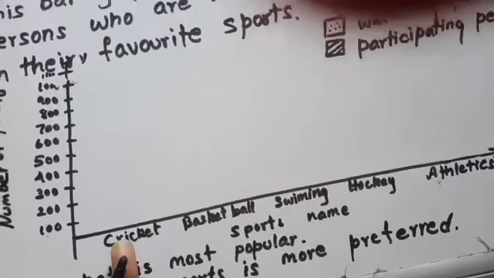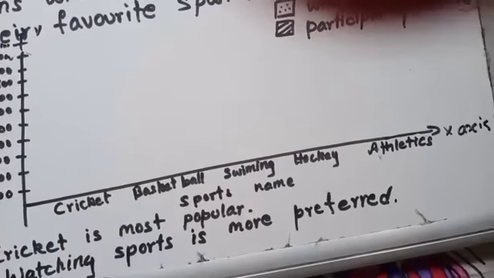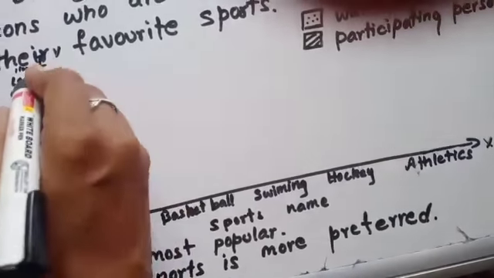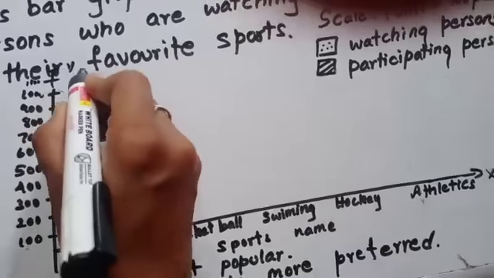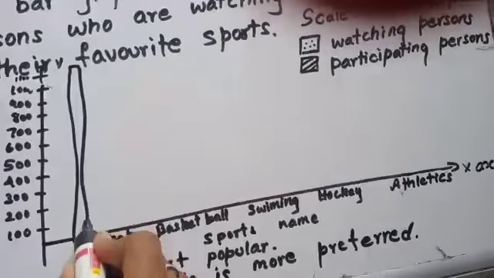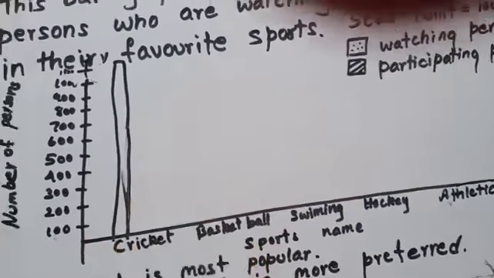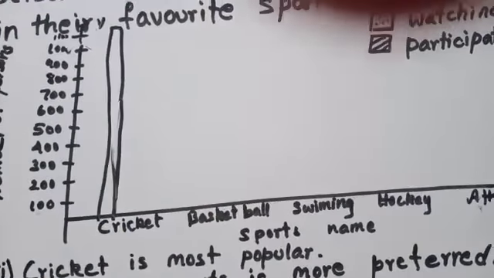Now cricket. Watching people. First let us choose the watching people. That is 1240. Up to here 1000 is there. Let us draw 1240 for cricket.